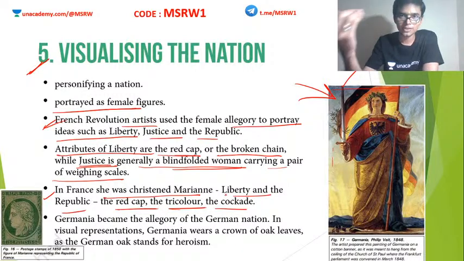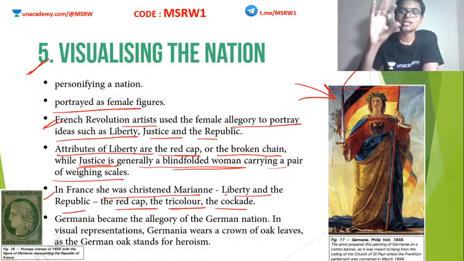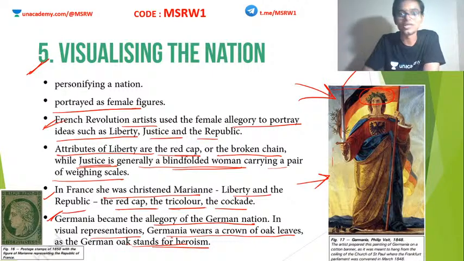Okay, so the nations were personified. These ideologies were given symbols. Clear? So this is how people visualized a nation at that time, the idea of nationalism, the ideologies that formed nationalism. Clear? So Germania became the allegory of the German nation, that is shown here. In visual representations, Germania wears a crown of oak leaves. You can see that here, as the German oak stands for heroism.